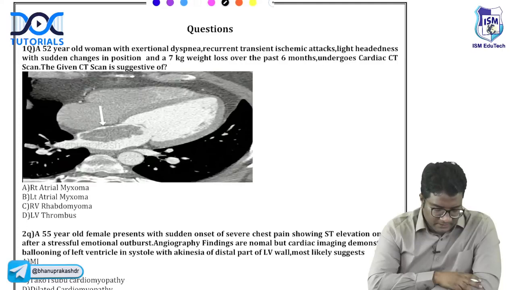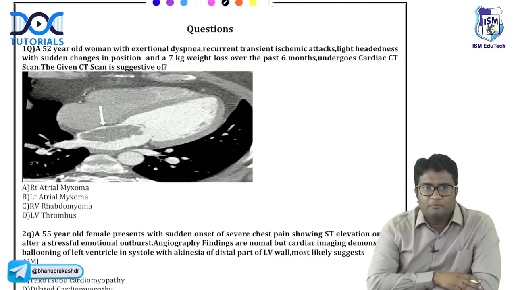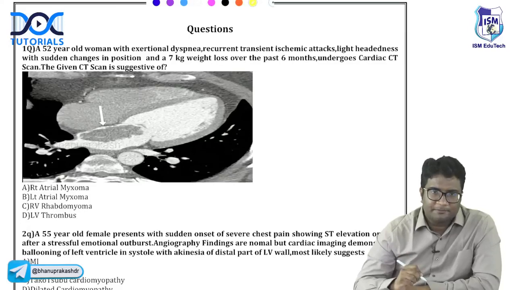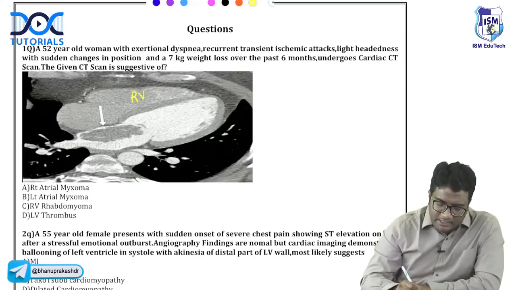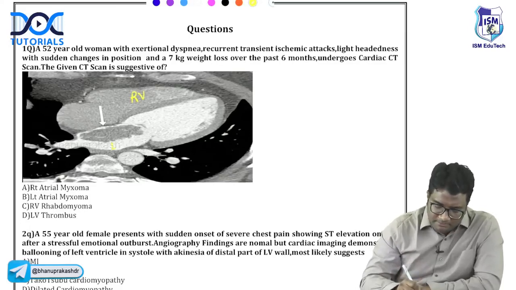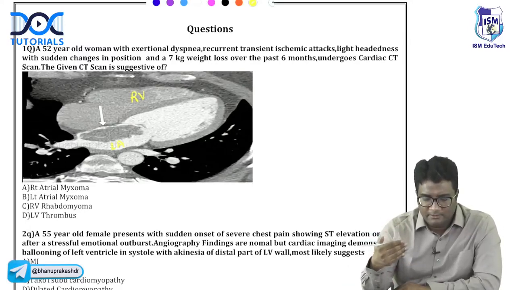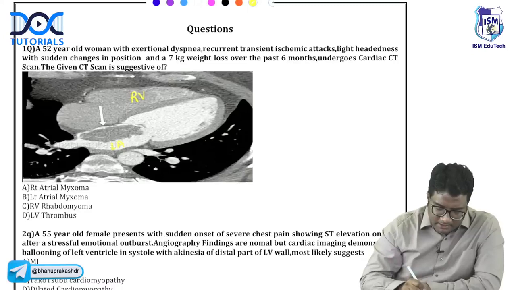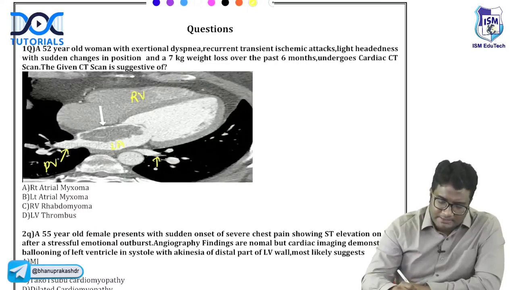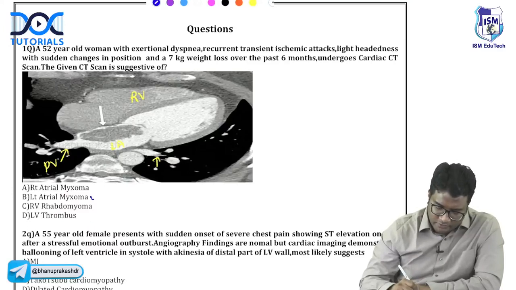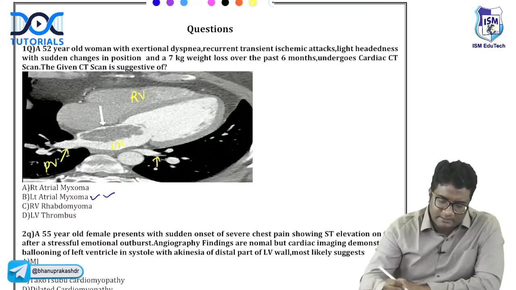Very good. Now, this is mostly a radiological anatomy question. You can answer this by just radiological anatomy. The most anterior chamber of the heart is the right ventricle. The most posterior chamber is the left atrium. You can see the pulmonary veins also opening into the left atrium. So this is a left atrial myxoma. Let us label the chambers.